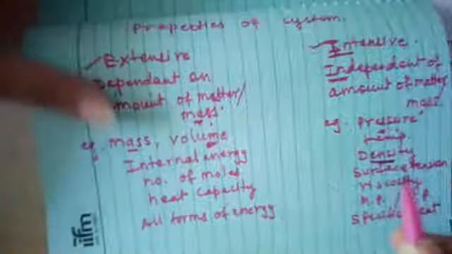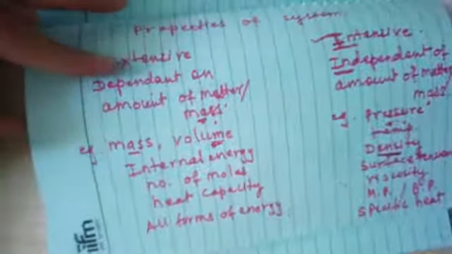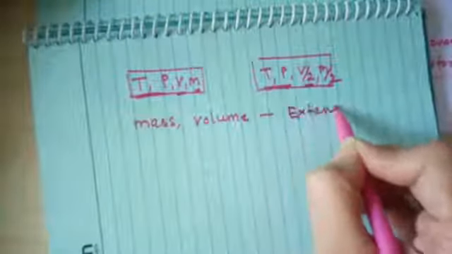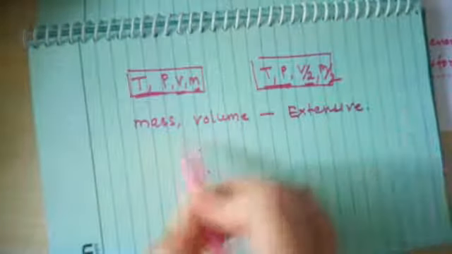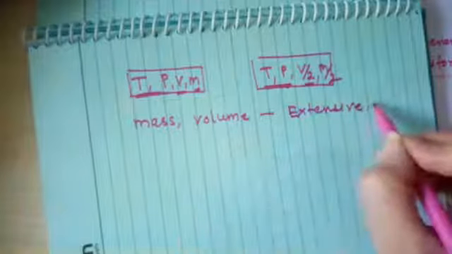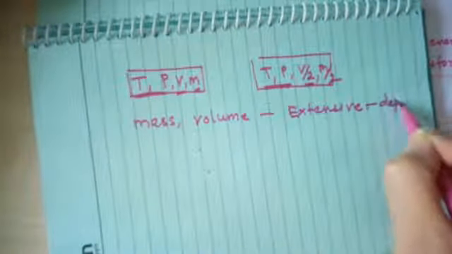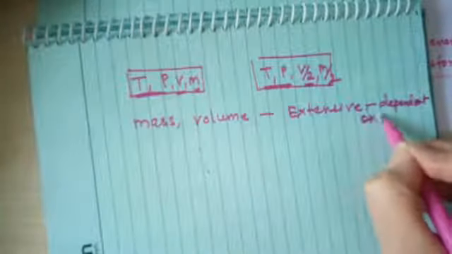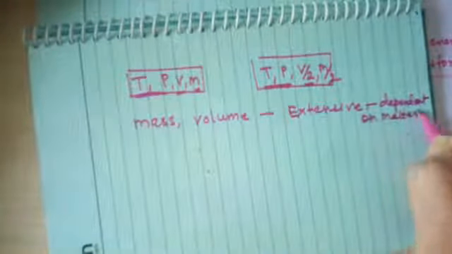Density is an intensive property, though mass and volume both are extensive, because they are dependent on the mass or matter present in the system.